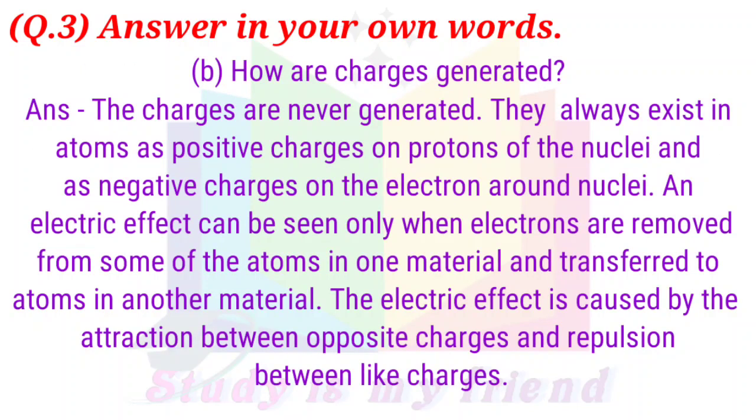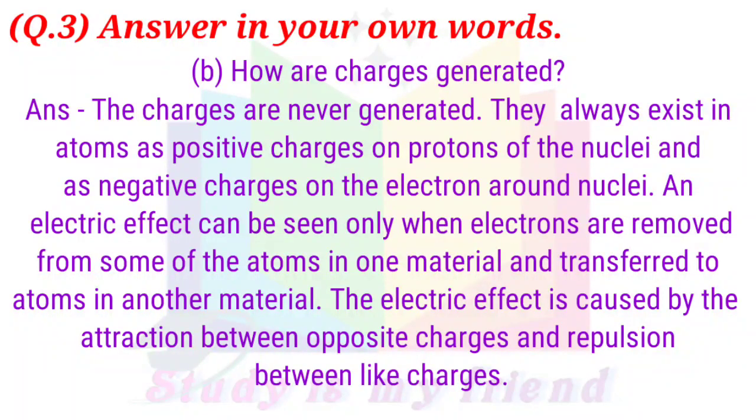B. How are charges generated? Answer. The charges are never generated. They always exist in atoms as positive charge on protons of the nuclei and as negative charges on the electrons around nuclei.